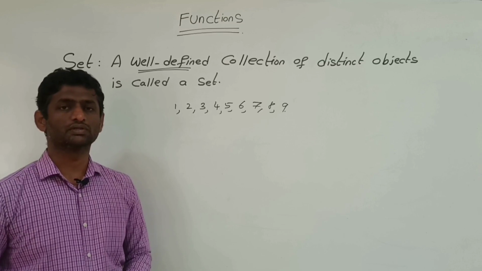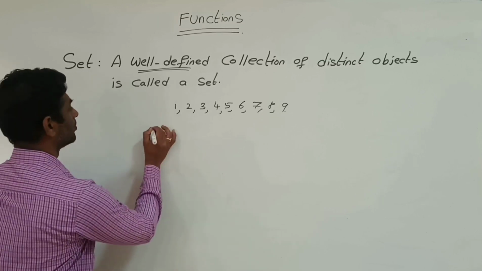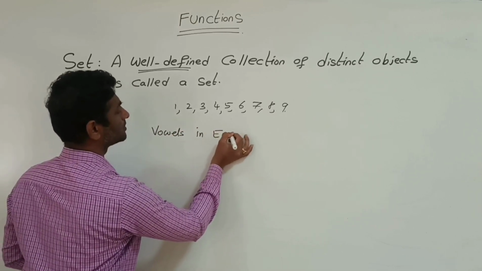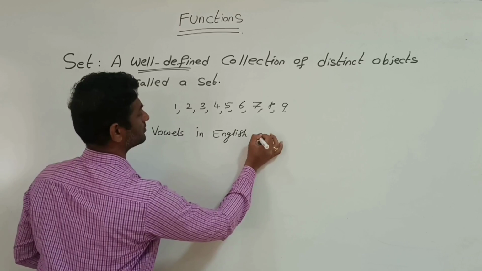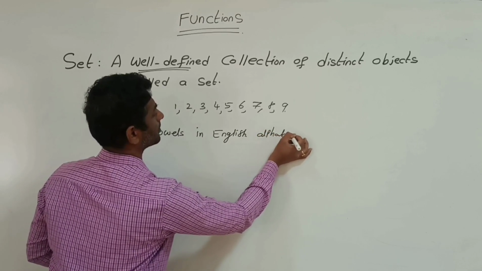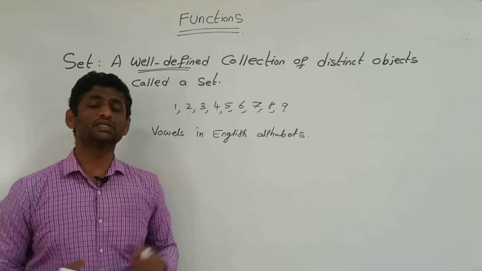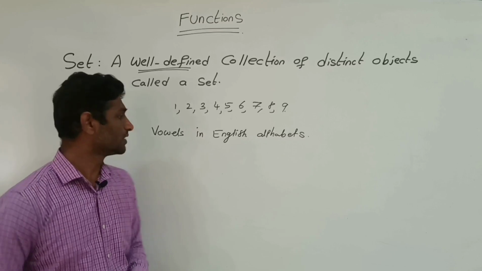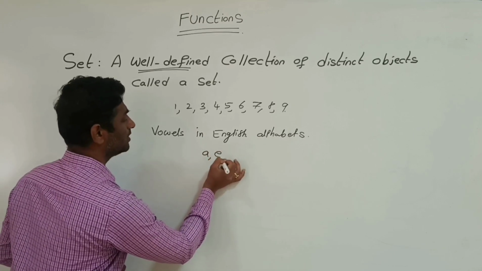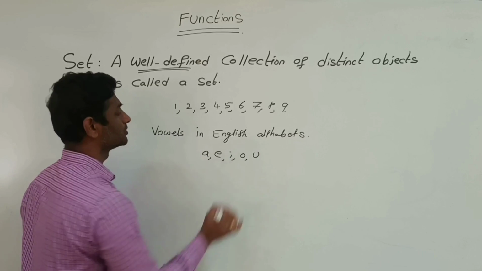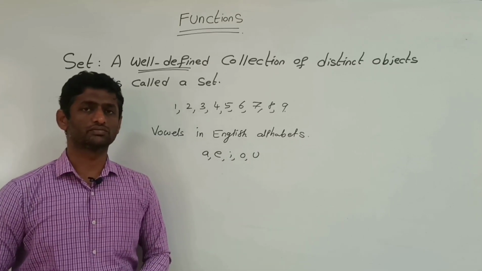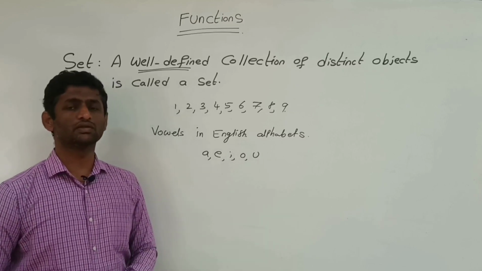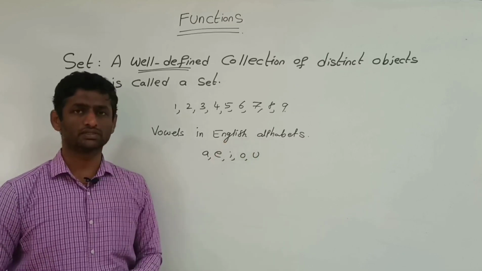One more example. Vowels in English alphabets. So what will be the answer? The vowels in English alphabets are A, E, I, O, U. So these are the vowels. It is a collection of vowels in the English alphabet.